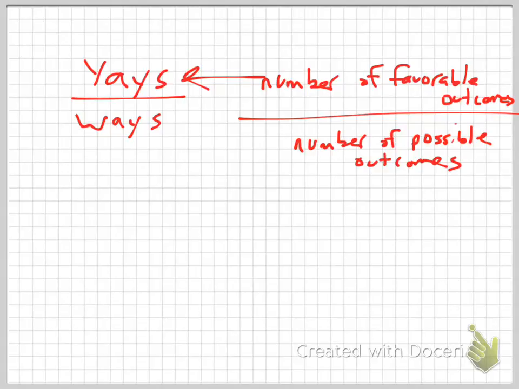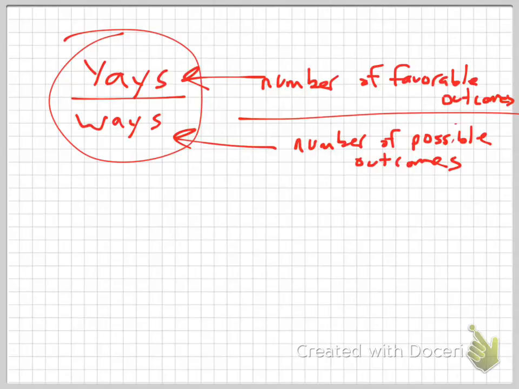Yay, I got it. Number of possible outcomes means that, listen, when I roll the dice, what are the possible things that I could roll? 1, 2, 3, 4, 5, or 6, right? Those are the total number of possible outcomes. So that's why, instead of putting number of possible outcomes, I put ways. There are 6 ways for me to roll a dice. Does that make sense? I could roll a 1, a 2, a 3, a 4, a 5, or a 6. Yays over ways. And it turns it into a ratio.